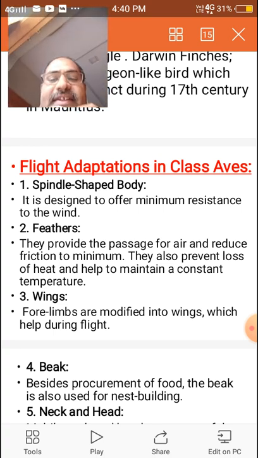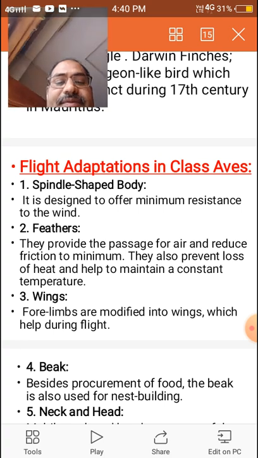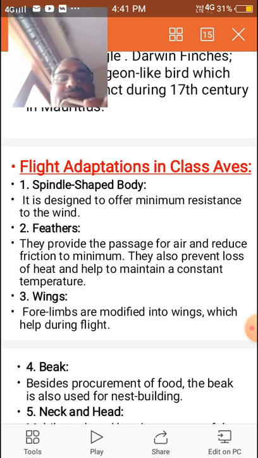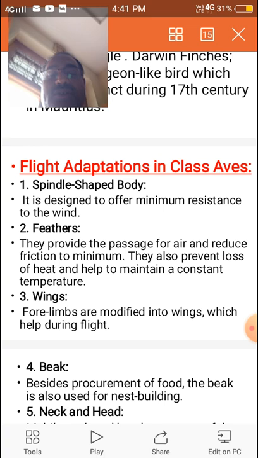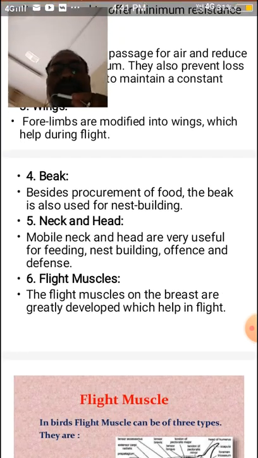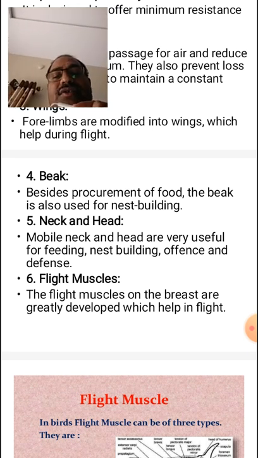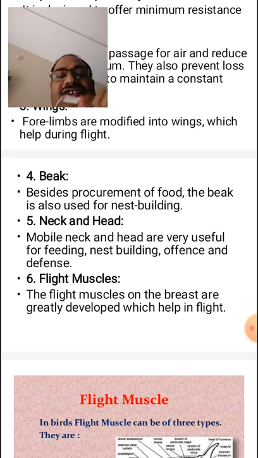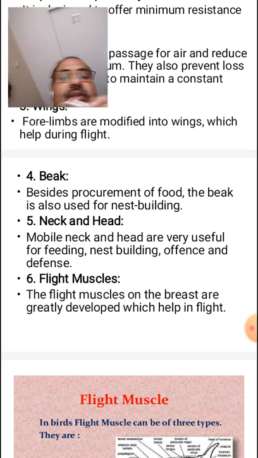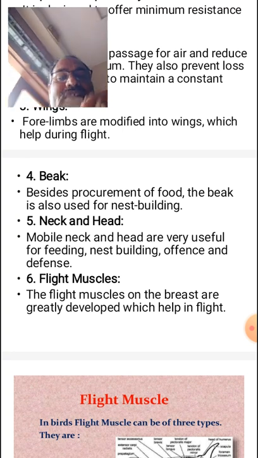Next, wings. These are modified forelimbs. Forelimbs are modified into wings, which help during flight. And beak. The beak is for collecting food materials and also for nest building.